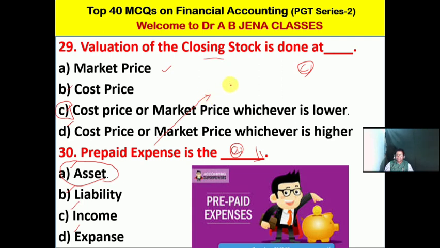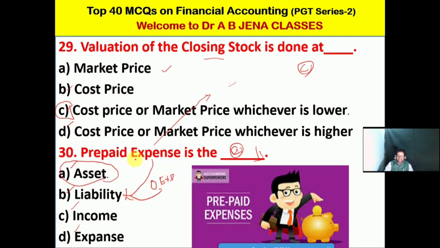In a separate video, we will discuss what adjustment entry will be passed. So here the prepaid expenses will be treated as what? The asset, whereas outstanding expenses will be treated as what? Liability. So outstanding expenses will be treated as the liability.